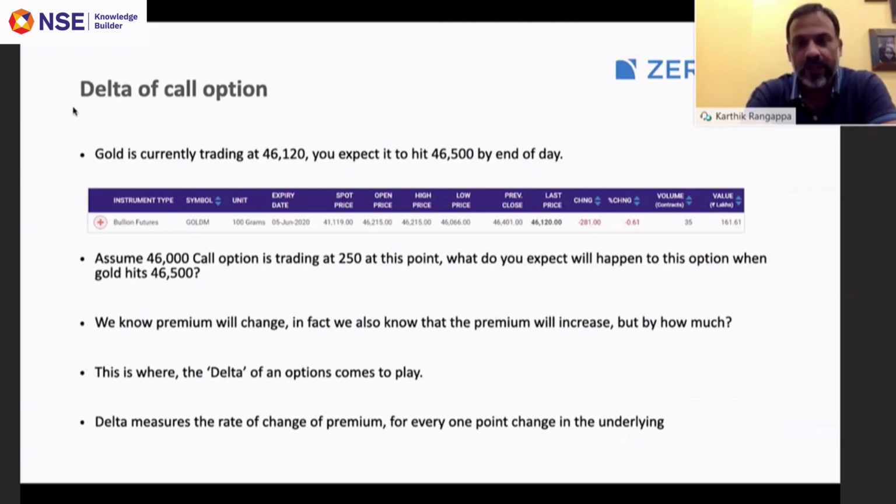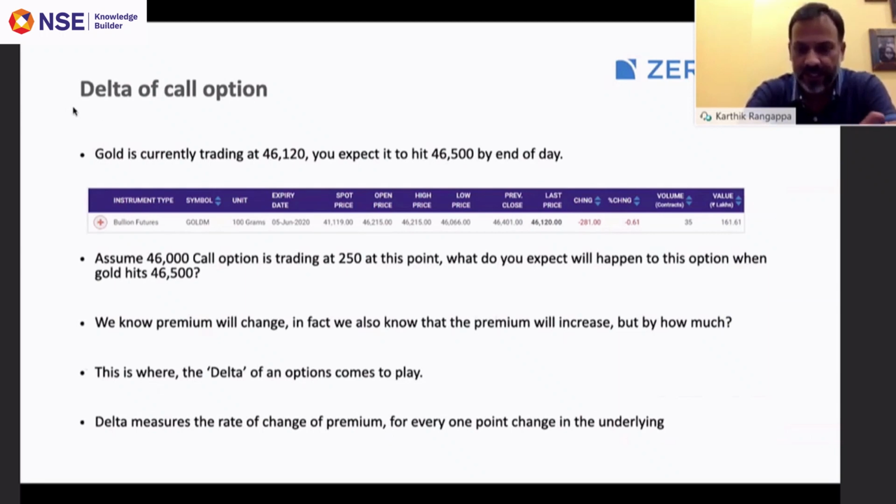A couple of minutes ago, we concluded that when the underlying price increases, the call option premium also increases. So we know the premium will change. In fact, we know that the premium will increase, but the question is by how much. This is exactly where the delta of an option comes into play. Delta helps us measure the rate of change of premium for every 1 point change in the underlying.